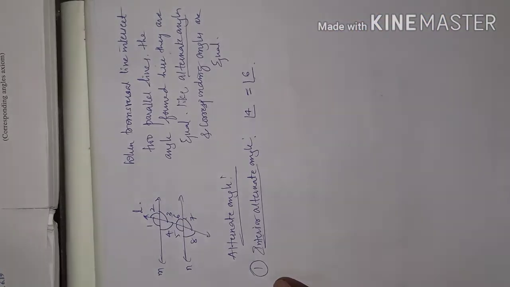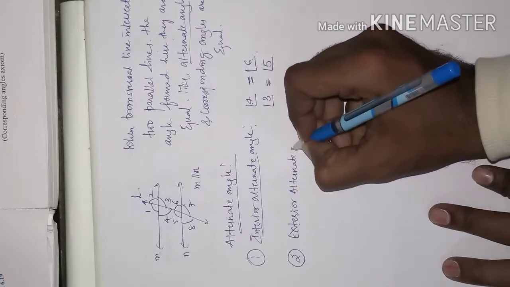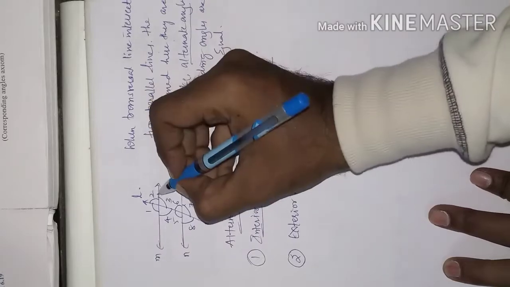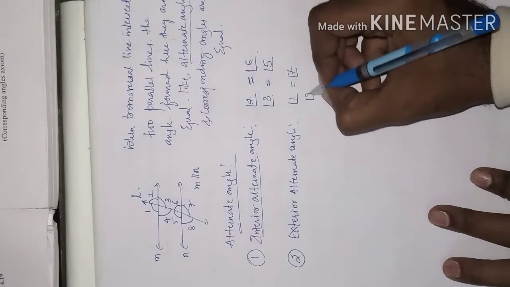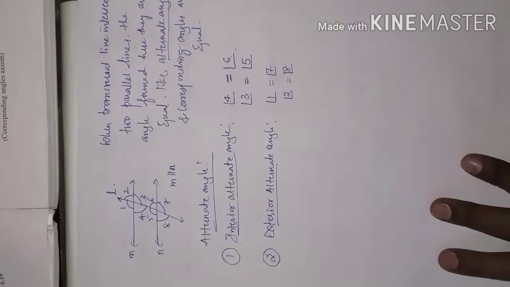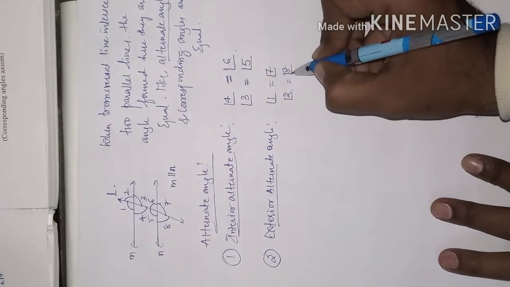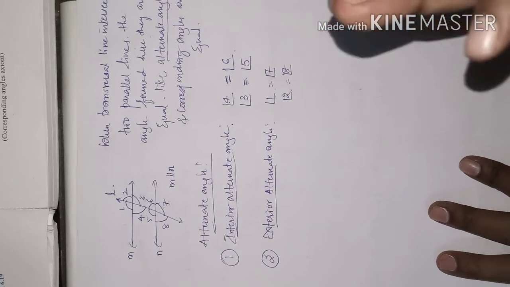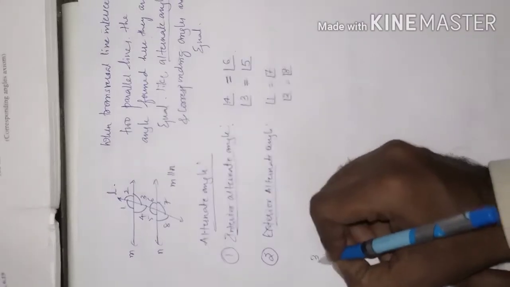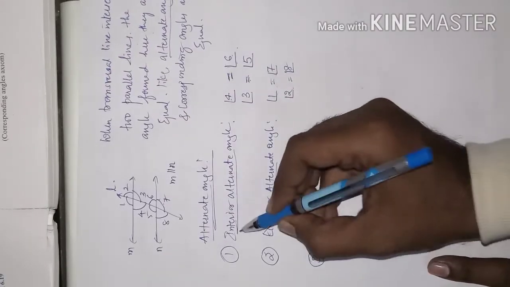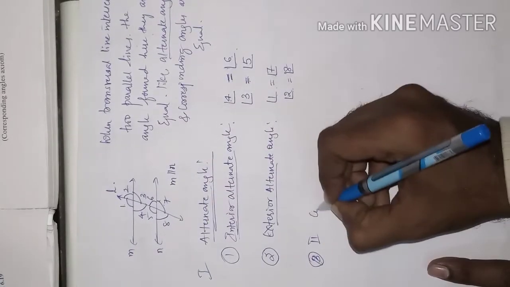Now we will go for exterior alternate angles. Angle 1 is equal to angle 7, angle 2 is equal to angle 8. Once again I will repeat why they are equal. These angles are equal because the transversal line is intersecting the parallel lines. Then only they are equal. So this is about the alternate angles: interior alternate angles and exterior alternate angles. And now we'll go for the corresponding angles.